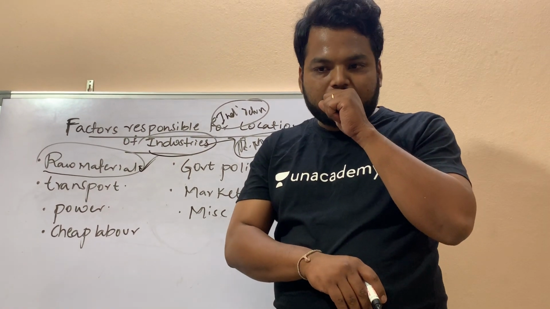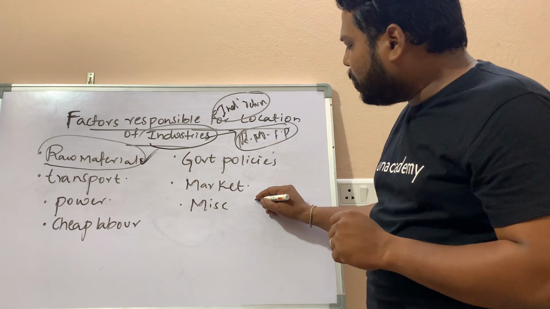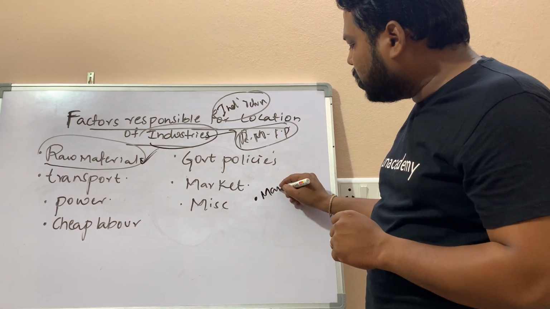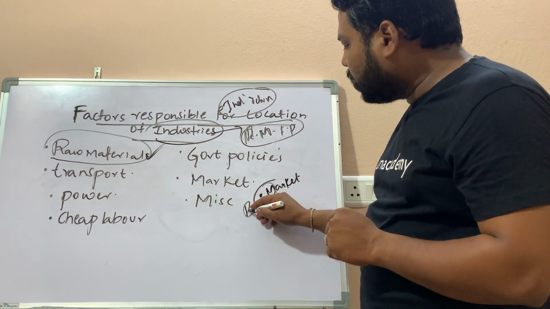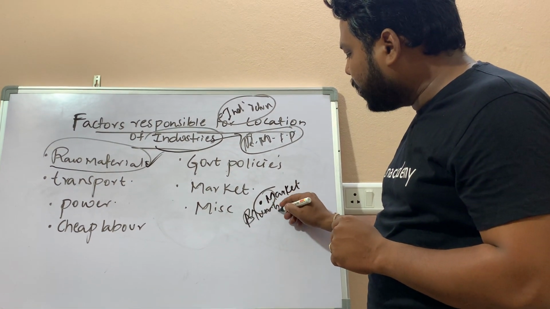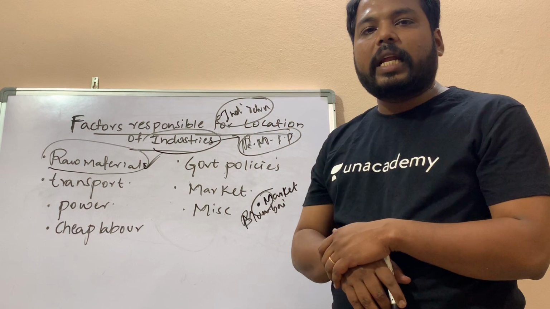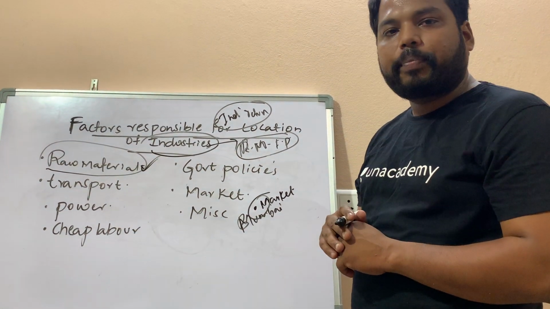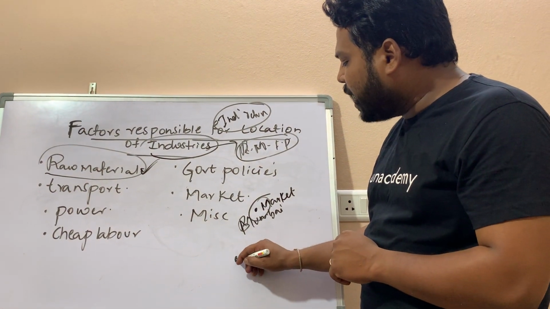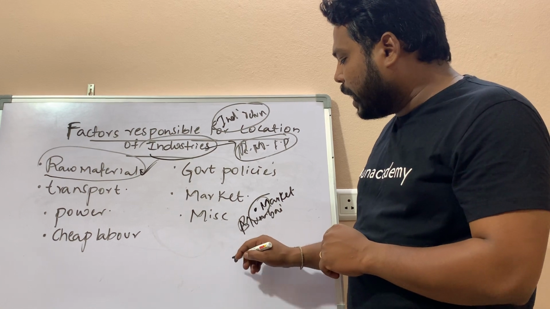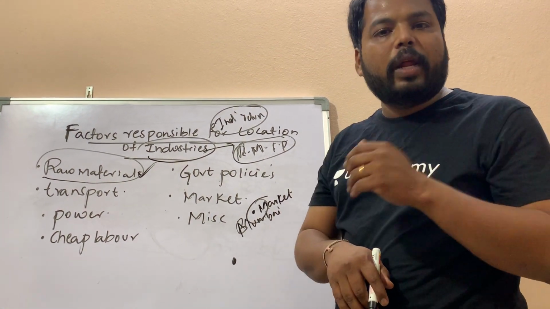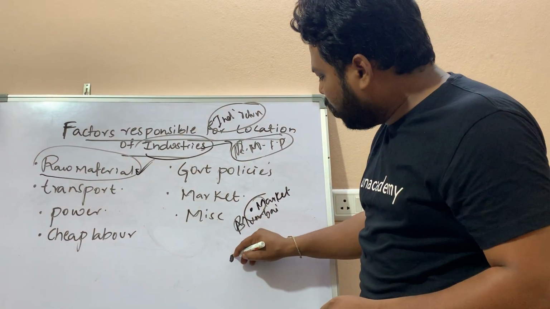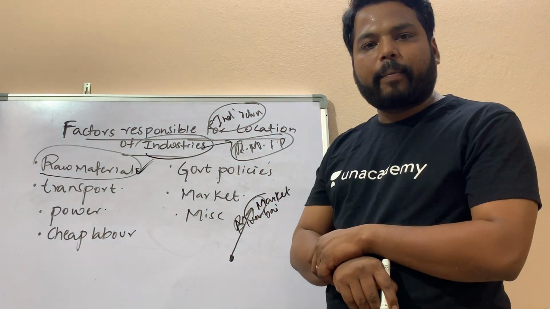For example, if you are establishing an iron and steel industry at Mumbai, done, you have to get iron ore from the Kudremukh mines and Kemmangundi mines of the Mangalore region. The iron ore has to be transported to Mumbai.